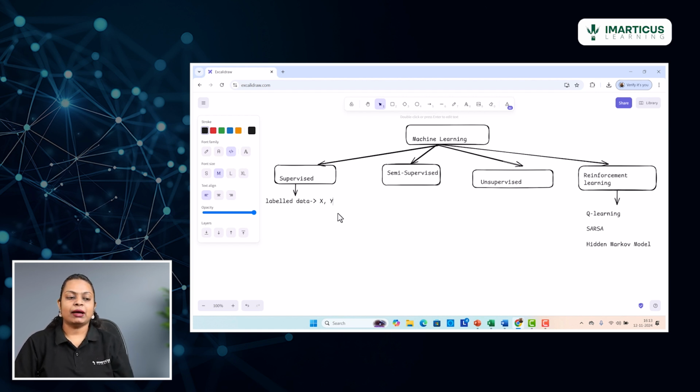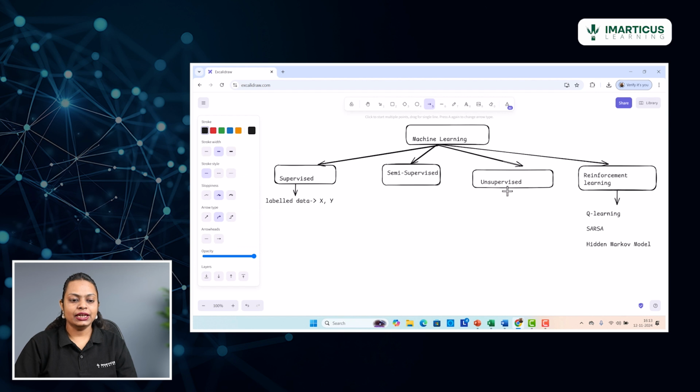Or even in the example of the Titanic data set, for each and every passenger we were told whether the passenger survived or did not survive. That is again an example of labeled data. So when the data is labeled, it is a supervised algorithm that you are supposed to apply. Whereas when your data is unlabeled, that is where you will apply an unsupervised kind of algorithm.